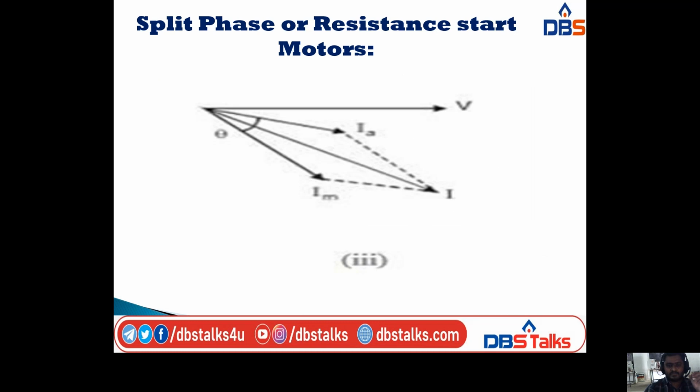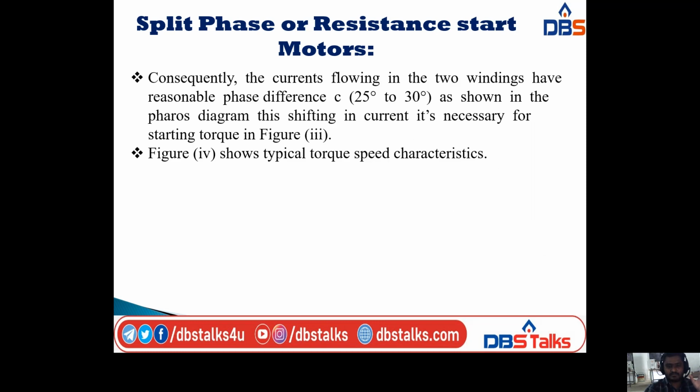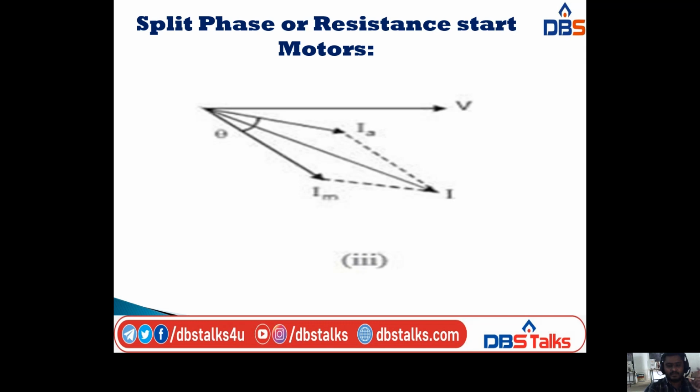Coming to the phasor diagram, in this one the voltage is taken as the reference line. We have two currents, one is the main winding current and another one is the starting current, that is IM and IA.